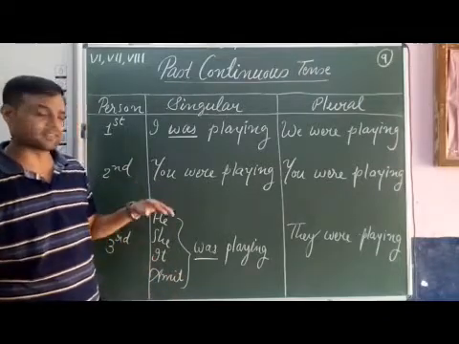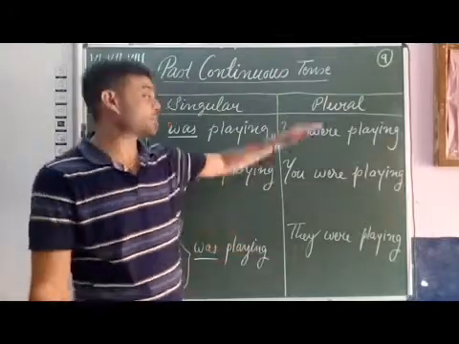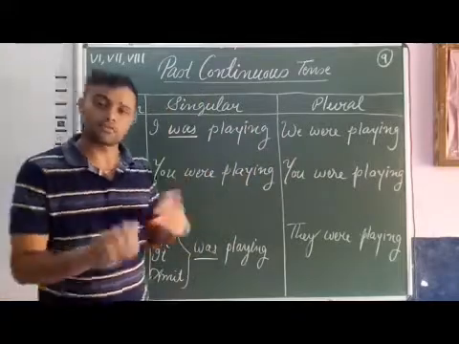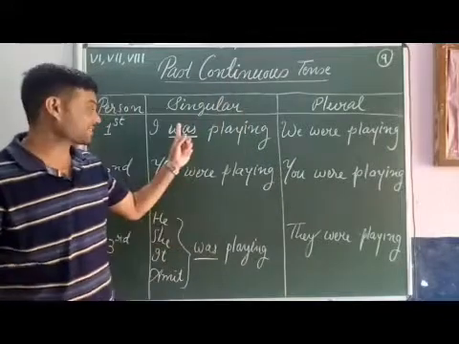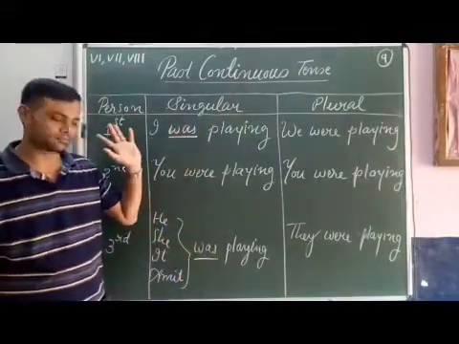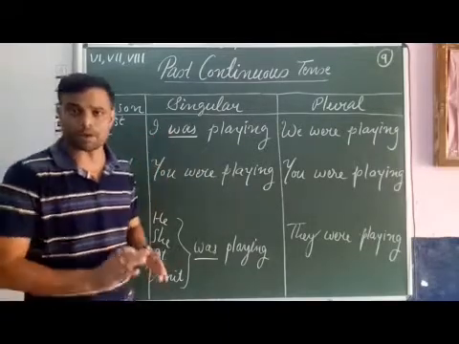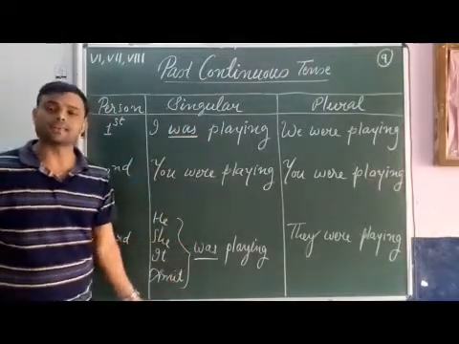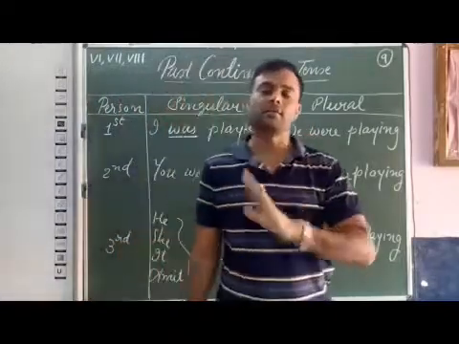And with other persons, second person singular and first person, second person and third person plural, we use were. You were playing, we were playing, they were playing. But with first person singular and with third person singular we use was. Remember this, and that is why I have drawn this table. With I and with he, she, it or any singular subject we use was in past continuous tense.